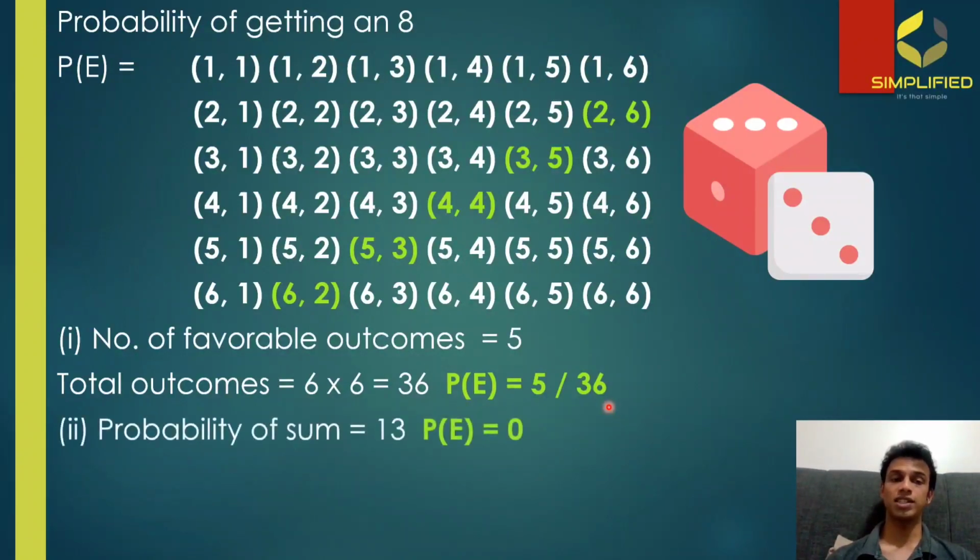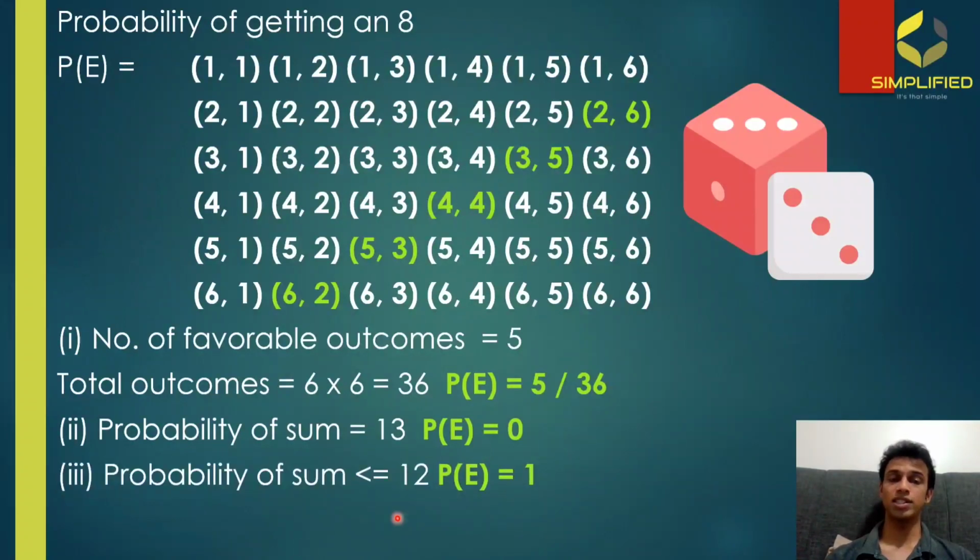Now the second question is the probability of sum 13. That is quite an interesting one, because the highest possible sum you can get when throwing two dice at the same time is going to be 12, since the highest possible number on a die is 6. So even if you take 6 for both dice, you're going to get a sum of 12. That means you're not going to get a number greater than 12 by throwing two dice at the same time, which means there is no single outcome in favor of the condition, so it is an impossible event with a probability of 0.